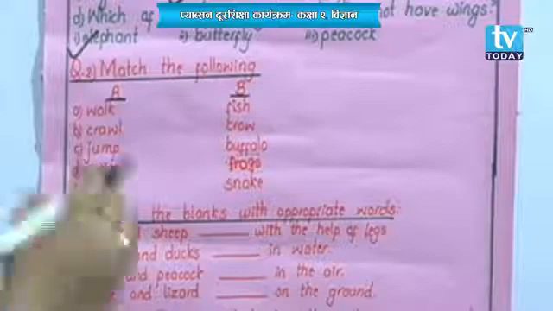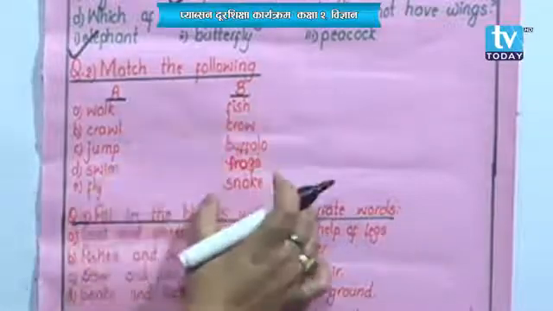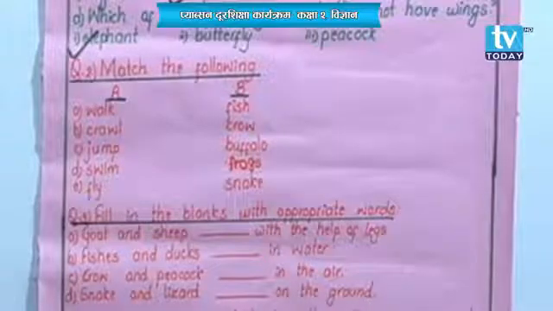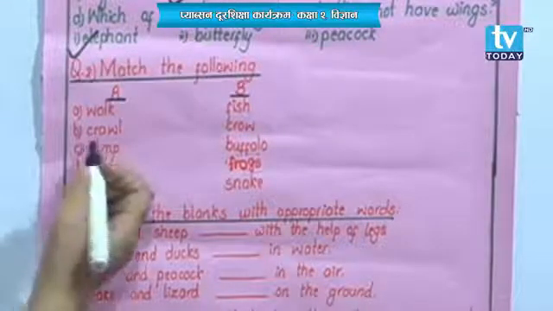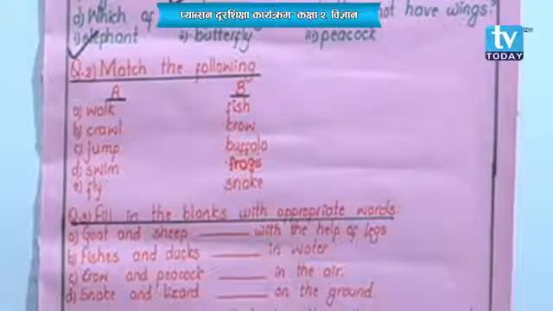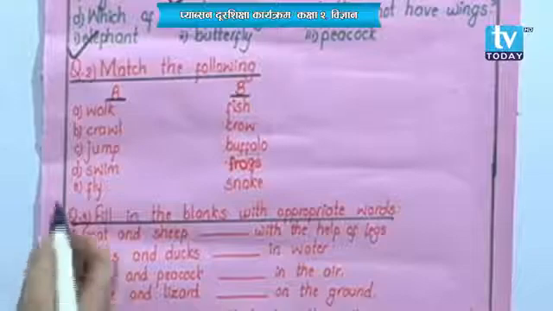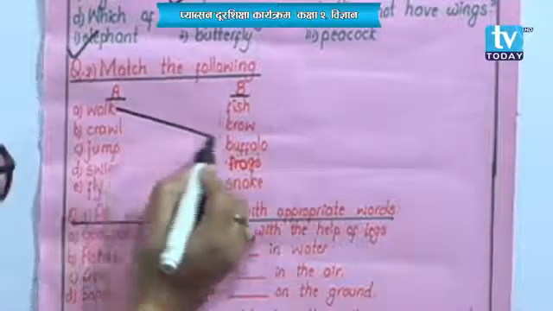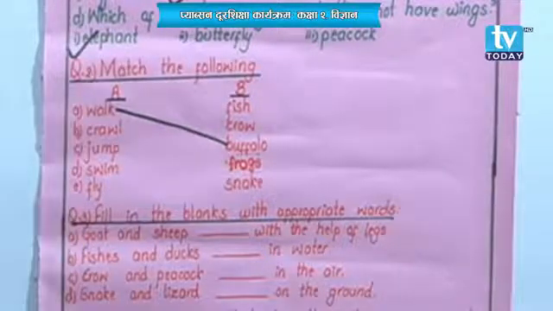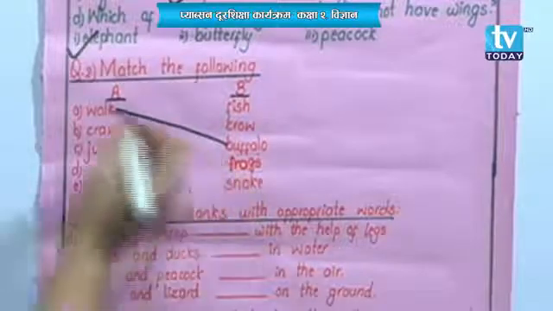Among these we need to match these animals with their movement. Walk. Fish, crow, buffalo, frogs or snake. Which of these animals walk? You might have already thought of the answer. Buffalo walks. It runs as well, but since the option walk is given here, buffalo walks.